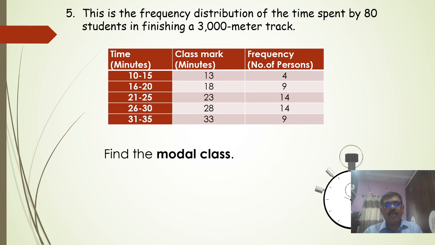So this is regarding the measures of central tendency, how you have to calculate them, and what the advantages and disadvantages of these are. Thank you.